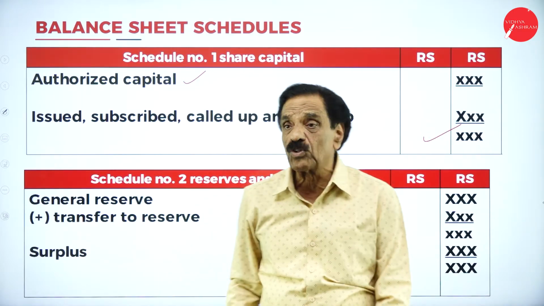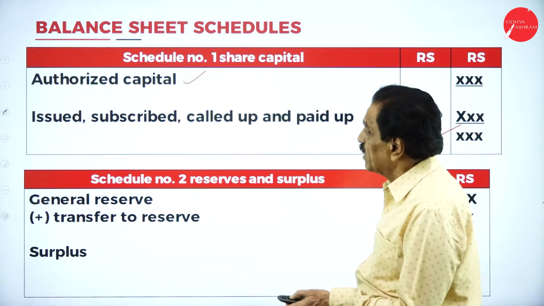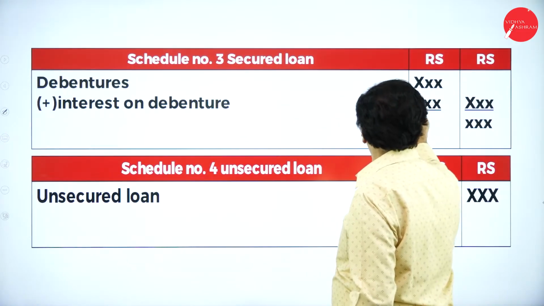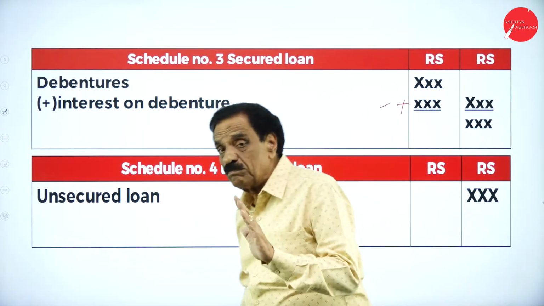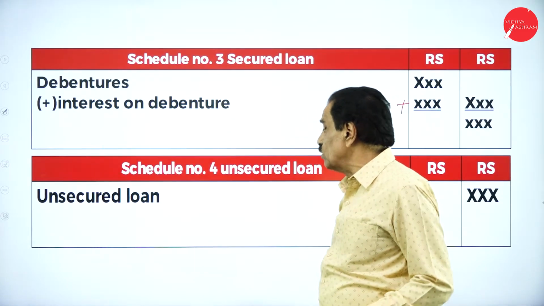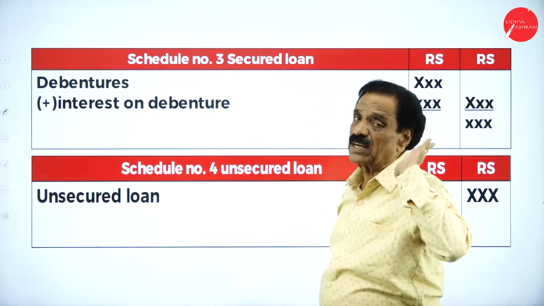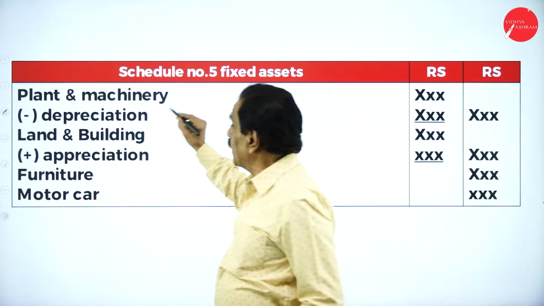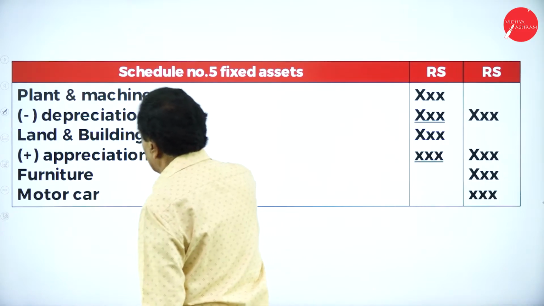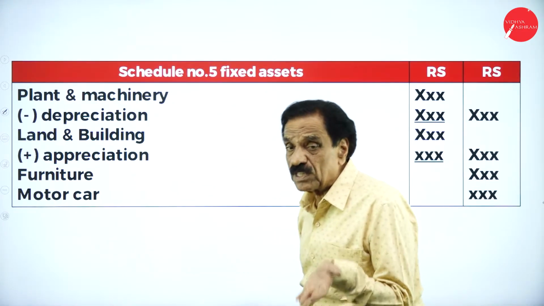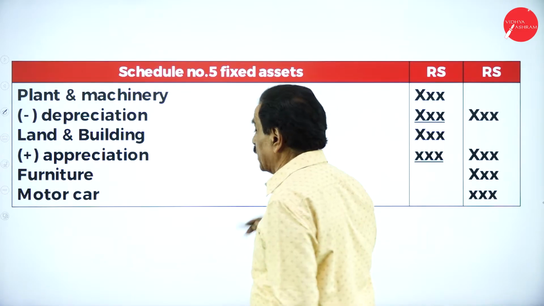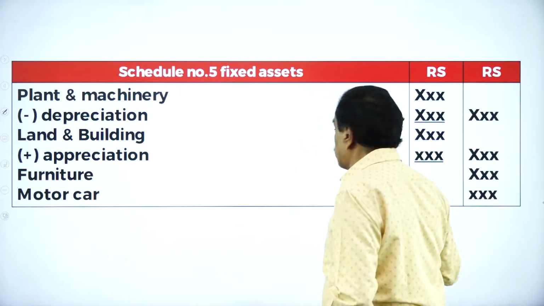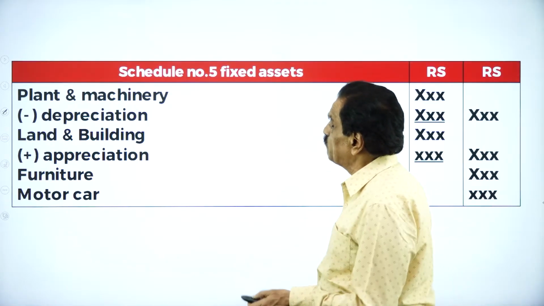You have to do it very carefully. Then come back here. For debentures, if there is any interest, that should be added. Then unsecured loan: if they say only a loan, it is called unsecured loan, and it will come in schedule number 4. Schedule number 5, machinery: if there is depreciation, that should be deducted. If there is land appreciation, that should be added. Furniture, you have to record; if there is depreciation, that should be deducted. If there is a motor car, its depreciation should be deducted.